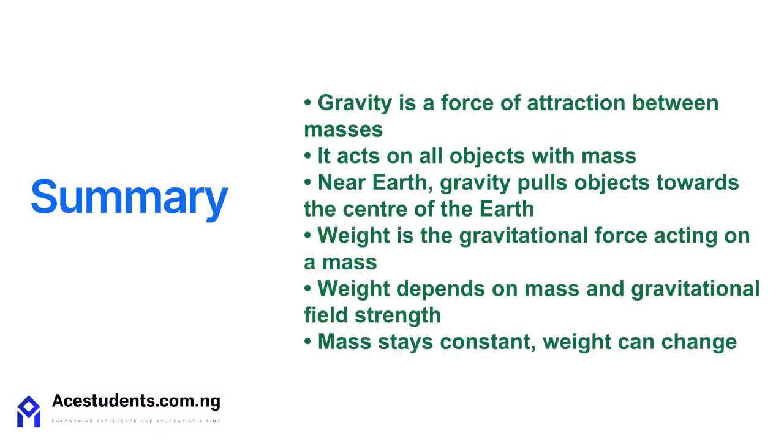In summary, gravitational force is a force of attraction between all objects that have mass. Near the Earth, this force pulls objects towards the center of the Earth, which is why objects fall downwards. The gravitational force acting on an object is called its weight. On different planets, gravity is different, so weight changes but mass remains the same.